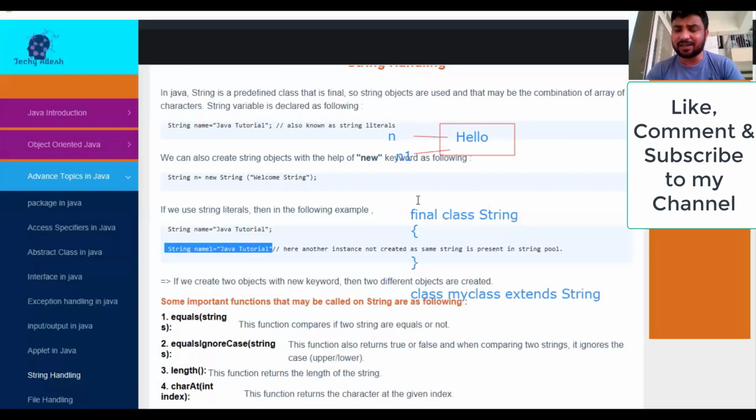Now still we have some important functions which we can operate on a string, right? So there is a list of direct functions. First of all, I'll explain the functions, then later we can try with a dry run of those functions, and you can see the output as well.